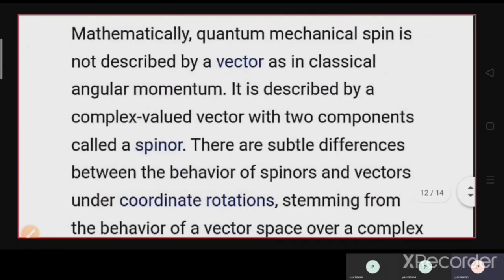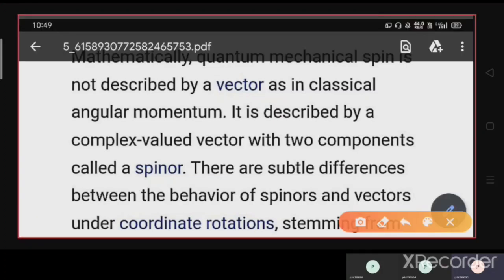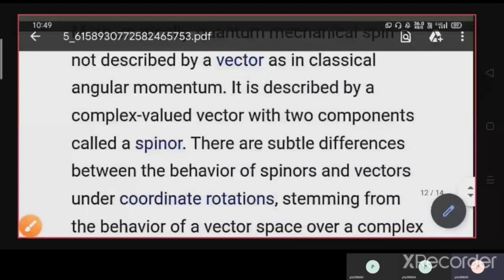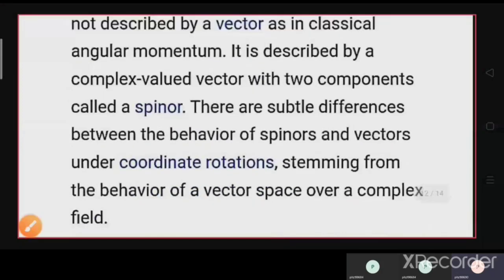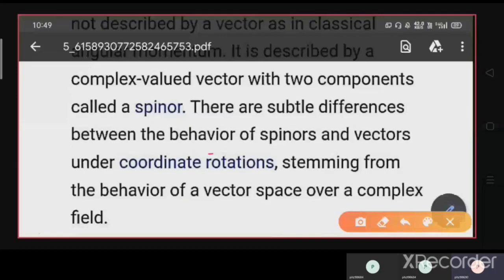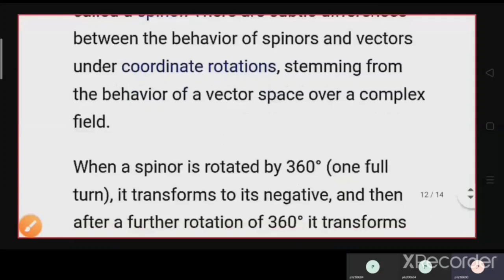Okay. And what is the meaning of quantum mechanical spin? Mathematically, the quantum mechanical spin is not described by a vector as in classical angular momentum. It is described by a complex valued vector with two components called a spinor. There are subtle differences between the behavior of a spinor and vectors under coordinate rotation. So what will be the difference between the vector and spinor?